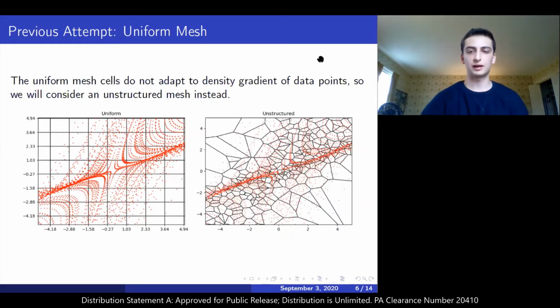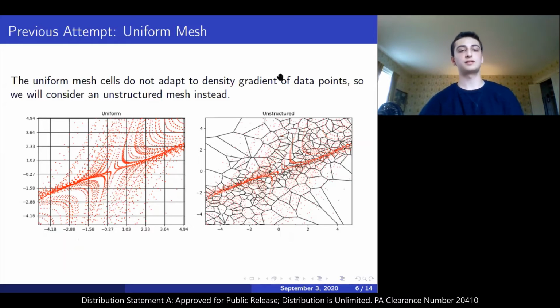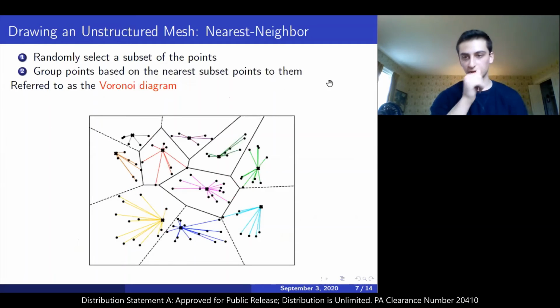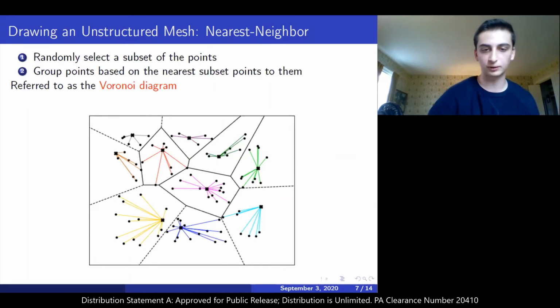In the past, a denoising algorithm utilizing a uniform mesh was implemented by the Air Force Research Laboratory. However, the density of our data points for these attractors is highly non-uniform, so the uniform mesh cells do not adapt well to the data density. Whereas if we implement an unstructured mesh, where the cell size does adapt to data density, we're going to achieve more desirable reconstruction results. So for our project, we considered an unstructured mesh, shown on the right here. The type of unstructured mesh that we utilized is known as a Voronoi diagram, and it's based off of a nearest neighbors approach. We first randomly sample a subset of the data points, and for the rest of the points, we determine which point in that subset has the closest Euclidean distance, and we form the groupings accordingly.